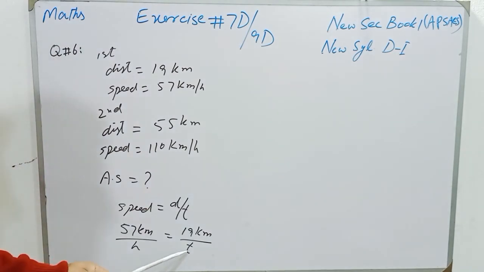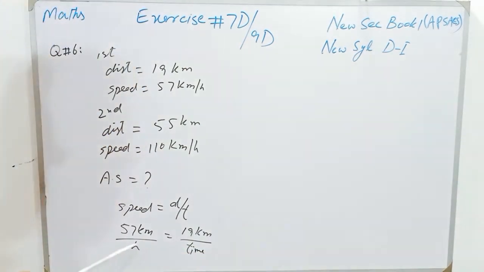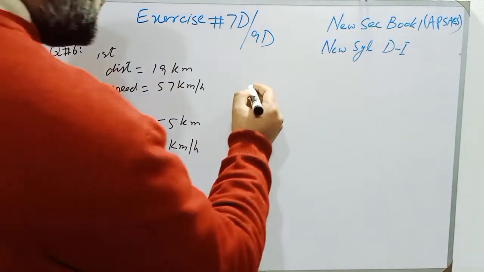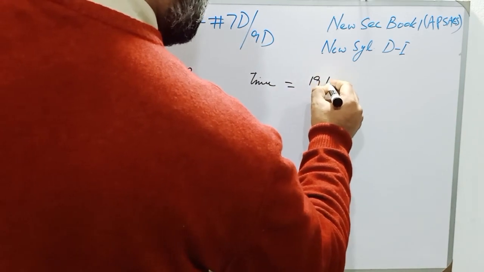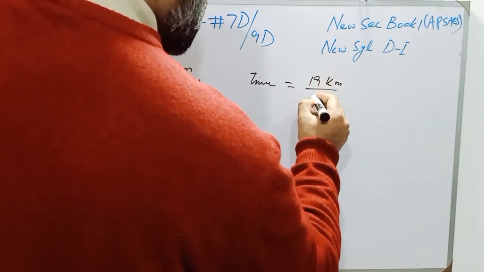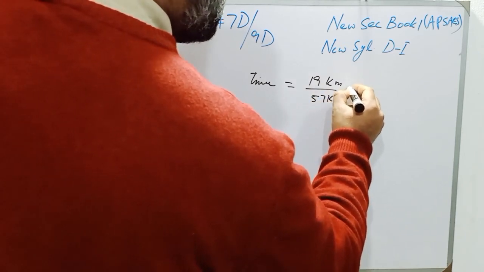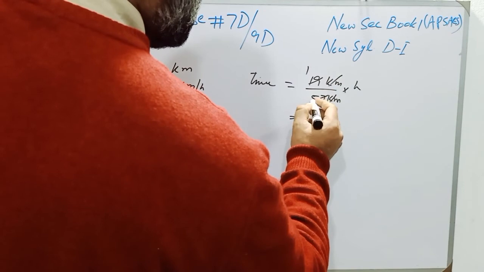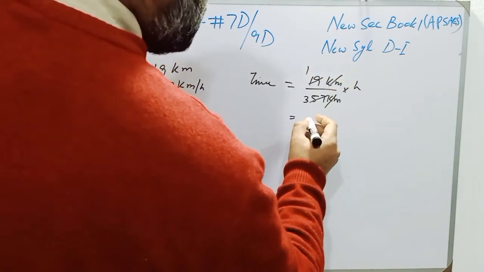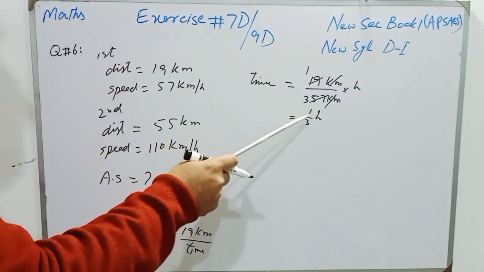So students, this t is dividing on the right side. When we transfer it to the left side, it will multiply, and 57 km per hour will divide on the other side. So the first time will be 19 km over 57 km per hour, and kilometer will be cancelled with kilometer. 19 ones are 19 and 19 threes are 57. So the time for the first part of the journey is 1 over 3 hour.